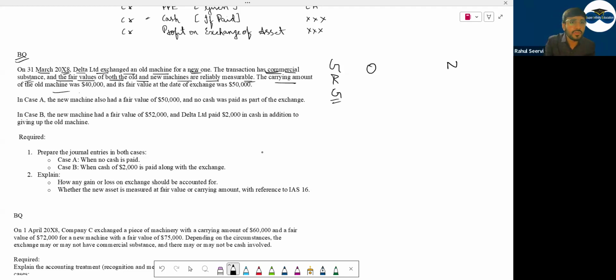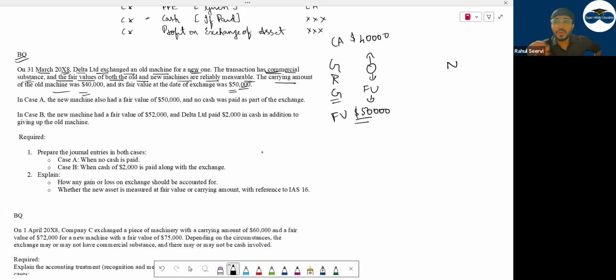Carrying amount of the old machine is how much? Carrying amount is $40,000. What is the fair value here? The fair value of the old machine is 40,000 and carrying amount is this.